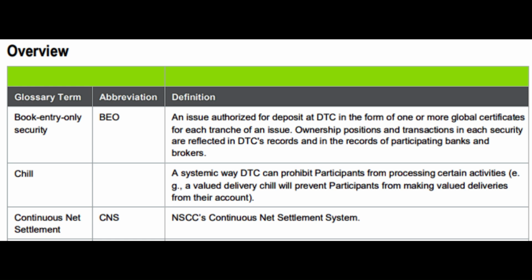Starting from page 10 of the Deposit Services Guide, the DTC provides various definitions for terminology that is being used for our MMTLP situation. I want to bring your attention to the definitions for six DTC terms. 1. Book entry-only securities, B.E.O, an issue authorized for deposit at DTC in the form of one or more global certificates for each tranche of an issue. Ownership positions and transactions in each security are reflected in DTC's records and in the records of participating banks and brokers. 2. A chill is defined as a systemic way for DTC to prohibit participants from processing certain activities, e.g., a valued delivery chill will prevent participants from making valued deliveries from their account.